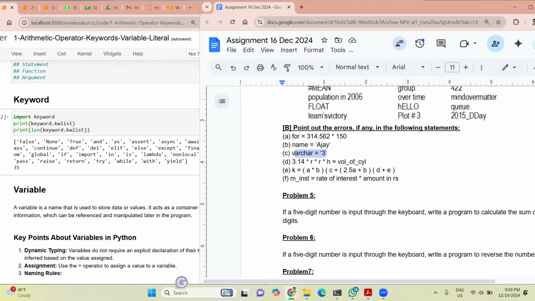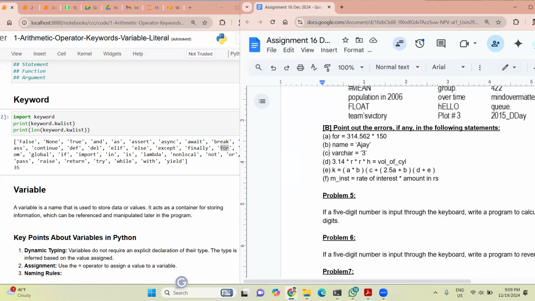Now tell me, is this an error or is it correct? It's an error. Why? No, wait. Is varchar a keyword? No, varchar is not a keyword. Now you tell me, is this correct or incorrect?